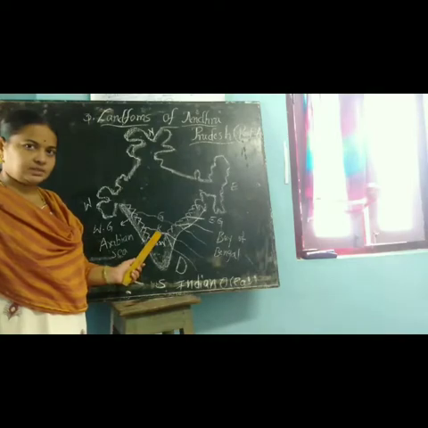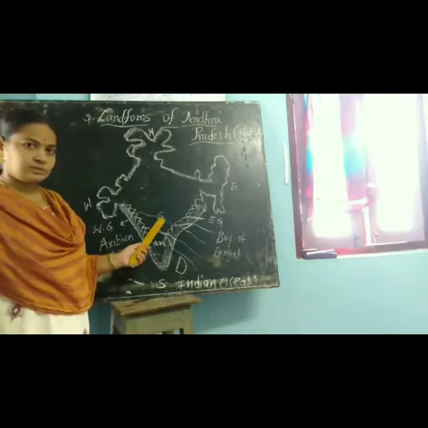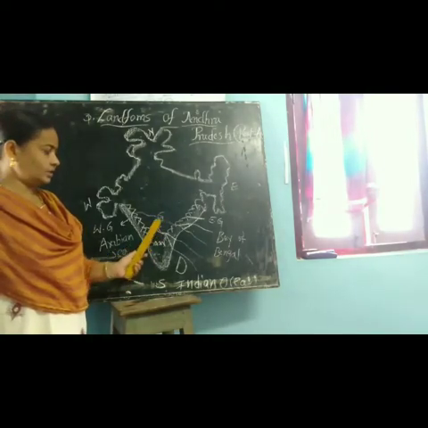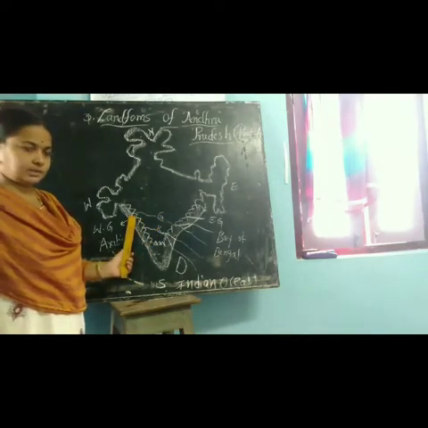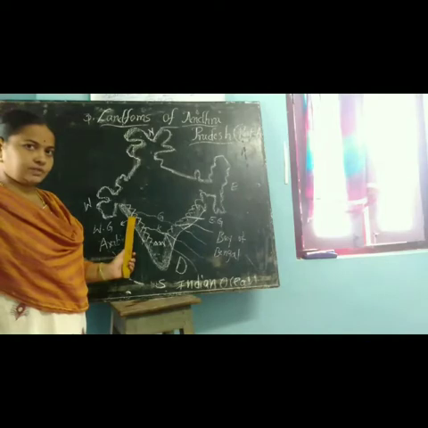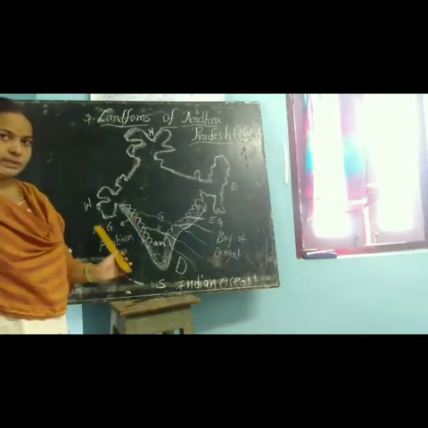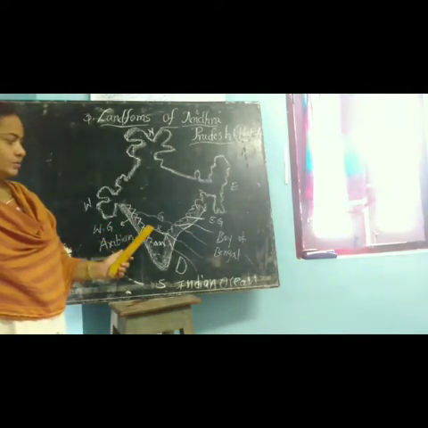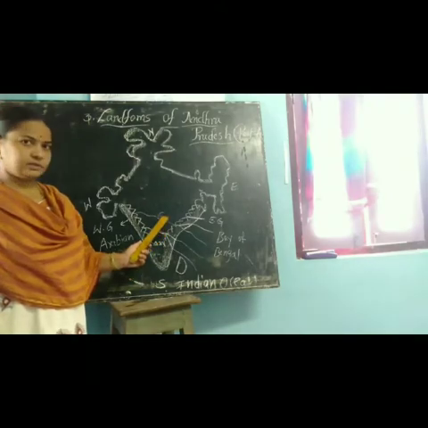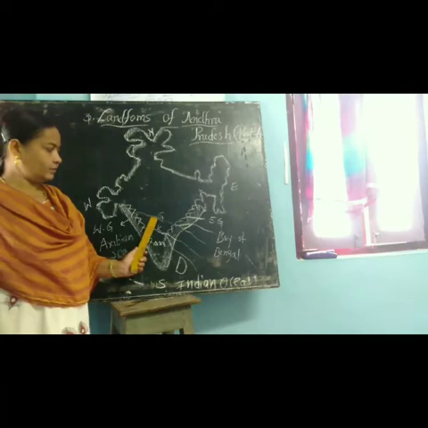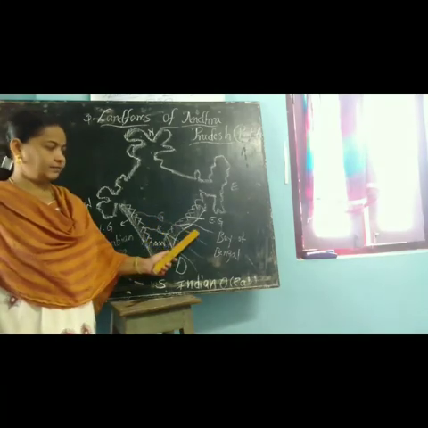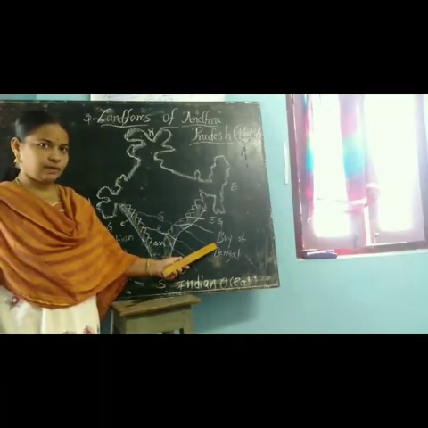Children, this is the Krishna river and this is the Godavari. These Krishna and Godavari rivers are born in the Western Ghats in Maharashtra. Where are the Western Ghats located? In the west side of India. So, the Krishna and Godavari rivers are born in the Western Ghats in Maharashtra, and they flow through these valleys and finally join the Bay of Bengal.